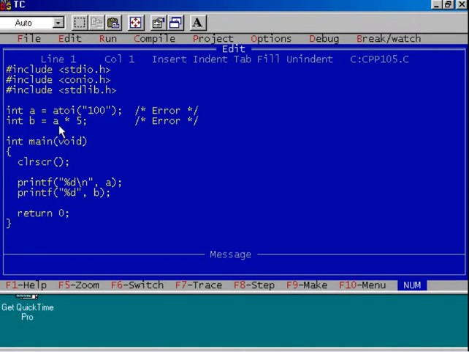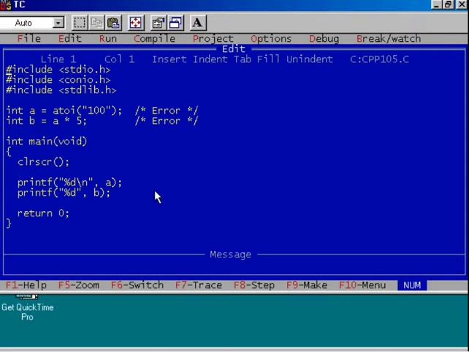After that, I am multiplying this value 100 by the value 5. So the content of B should be 500. And I am displaying the values of these two global variables using the printf library function. If you compile this program in the Turbo C editor, so right now I have loaded this program using the Turbo C compiler or editor, and now I am compiling it.